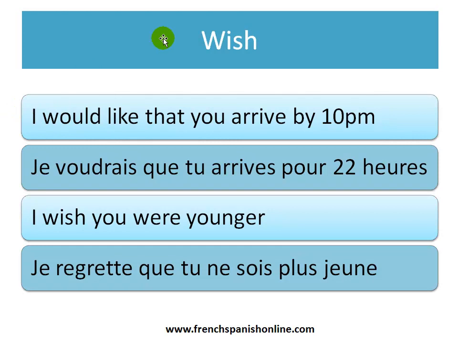When the first part of your sentence expresses a wish, like I would like that you arrive by 10 p.m., in French, after that we need the subjunctive. Je voudrais que tu arrives pour 22 heures. And even if they seem the same form as the present tense of the indicative, here they are subjunctive mood. I wish you were younger. How to translate that in French? You can use the expression je regrette que for I wish. So, je regrette que tu ne sois plus jeune, and sois is the irregular form of the subjunctive of the verb to be.